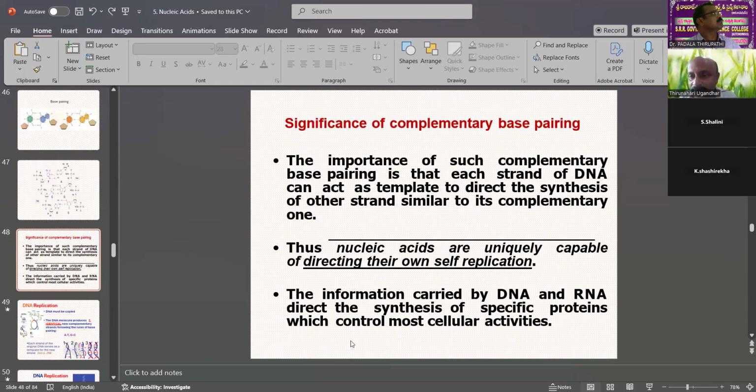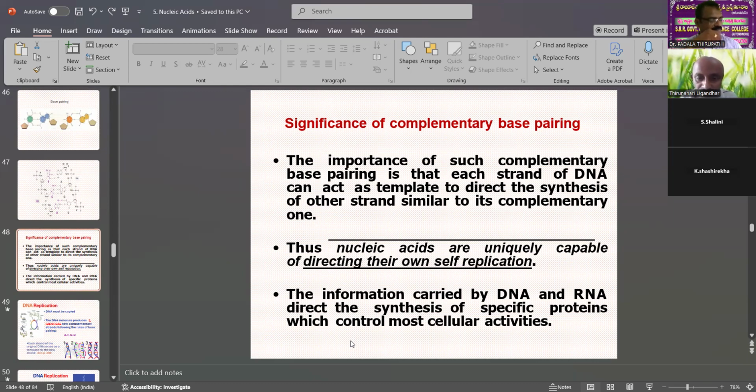What does complementary base mean? Because of base pairing, each strand of DNA can act as a template to direct the synthesis of the other strand, complementary to it. Complementary means like the right and left hand: the two DNA threads have matching structures. One thread undergoes replication, forming two new DNA threads.